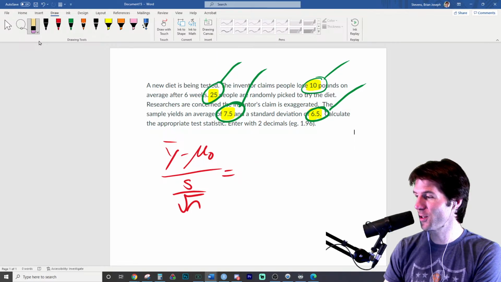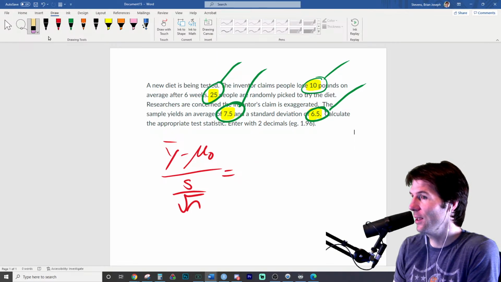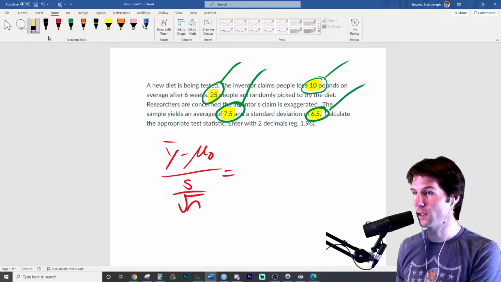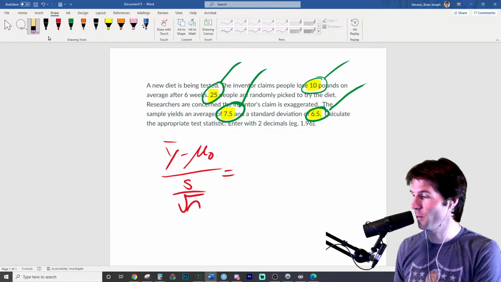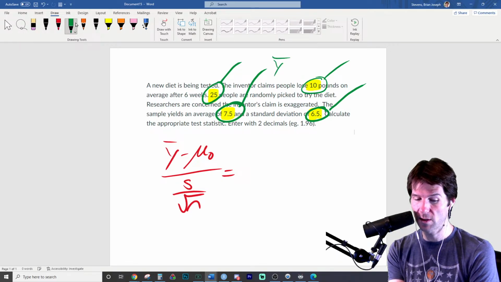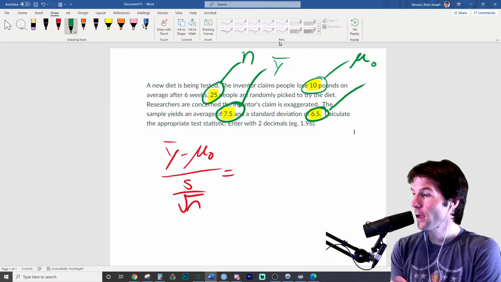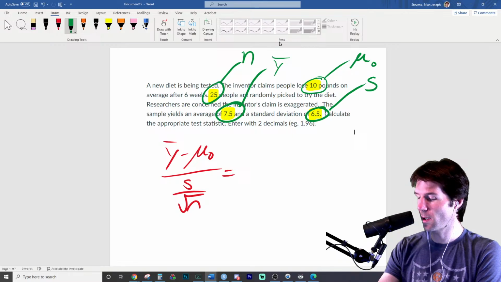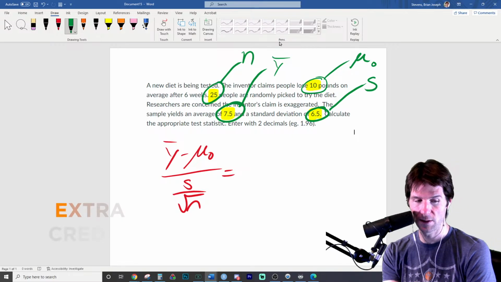So what do we have? 7.5 will be y bar. So that'll be the sample mean. Yep. So this right here is y bar. That's the sample mean. There's the sample size, and this is the hypothesized, the tested value. Remember, that was the same value we saw in the previous problem, and then this is s. Great job, 100 points right there. Keep it up. Good practice.